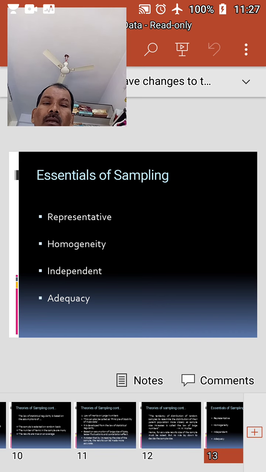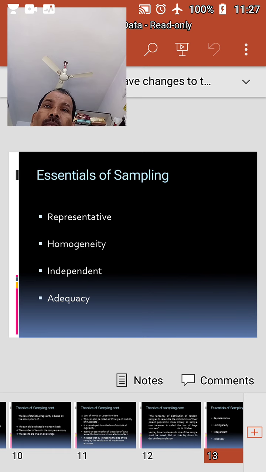Then, independence. While selecting the sample, every unit must be independent of each other in order to be included in the sample. The selection of a particular item in a particular draw must not influence the selection of another item in subsequent draws.